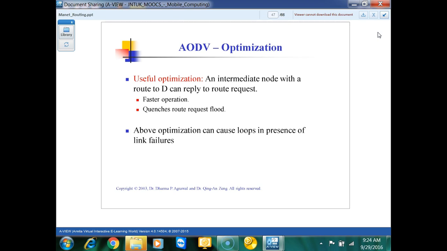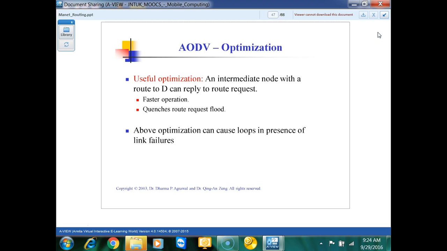So an intermediate node with a route to D can reply to this route request. Here there is one optimization. You can do optimization here. An intermediate node can reply to the route request, okay, with a route to D. So that will be like a fast operation because we are actually maintaining the route tables, right? We are maintaining the route tables.